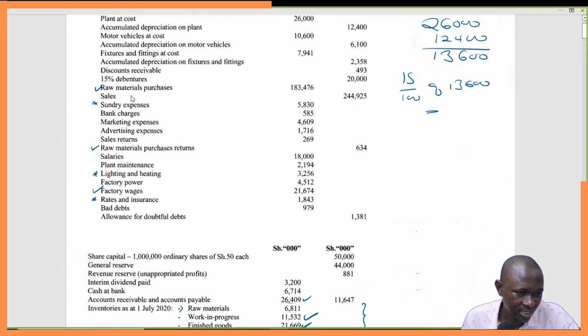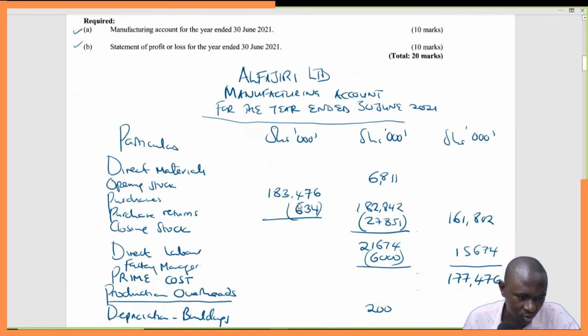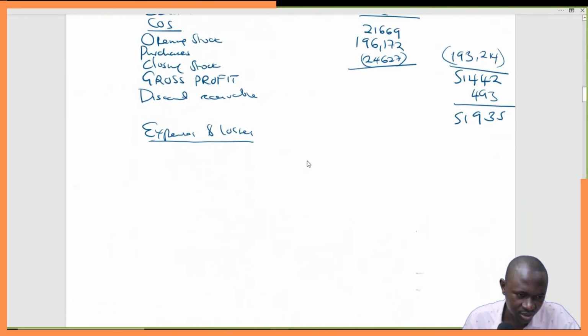So let's pick all these expenses and losses. Again, we might choose to start from depreciation. It depends how you want to look at it. But let's go step by step. So let's start with the depreciation. First things first, depreciation.